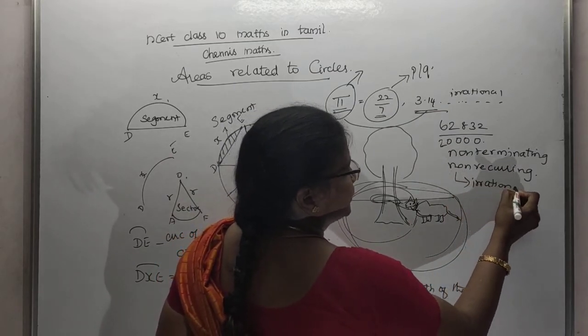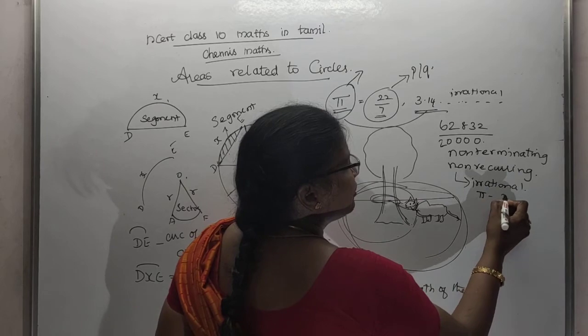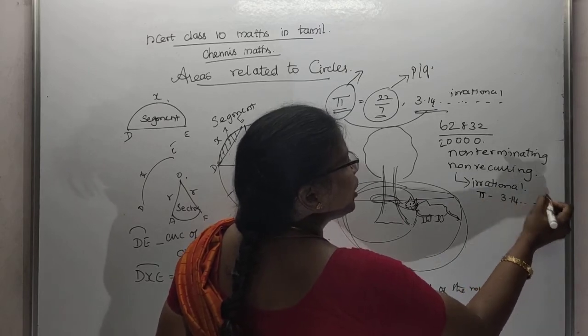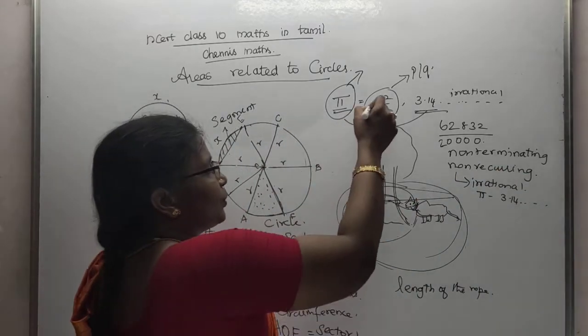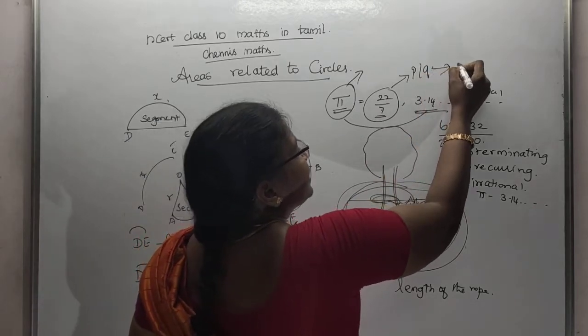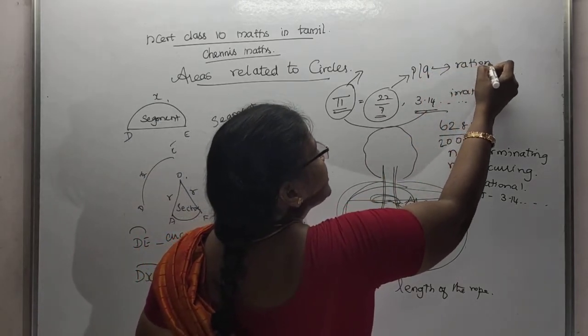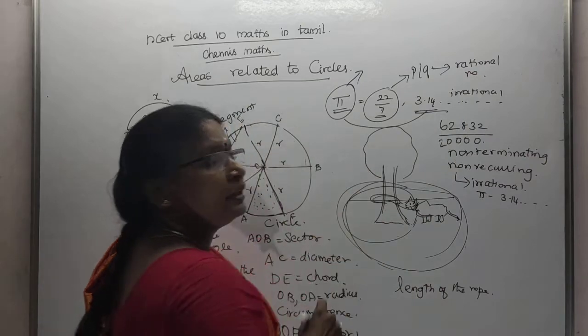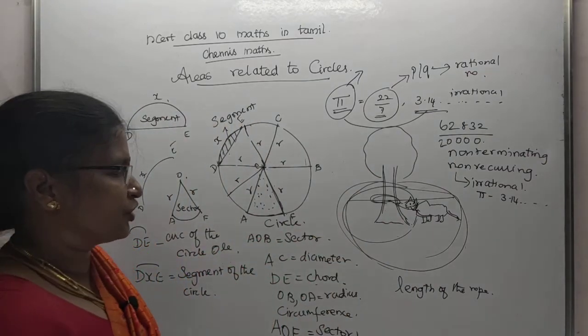Pi, 3.14 etc. all are irrational numbers. But 22/7 can be written in the form of p/q and hence it is known as rational number. Understood?